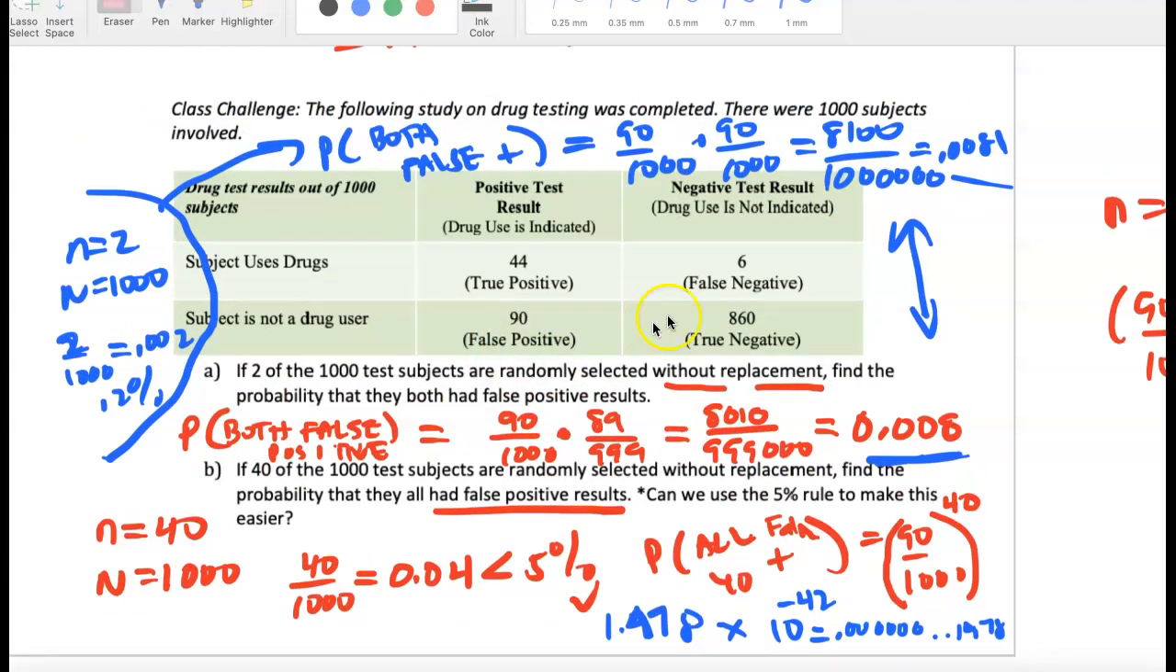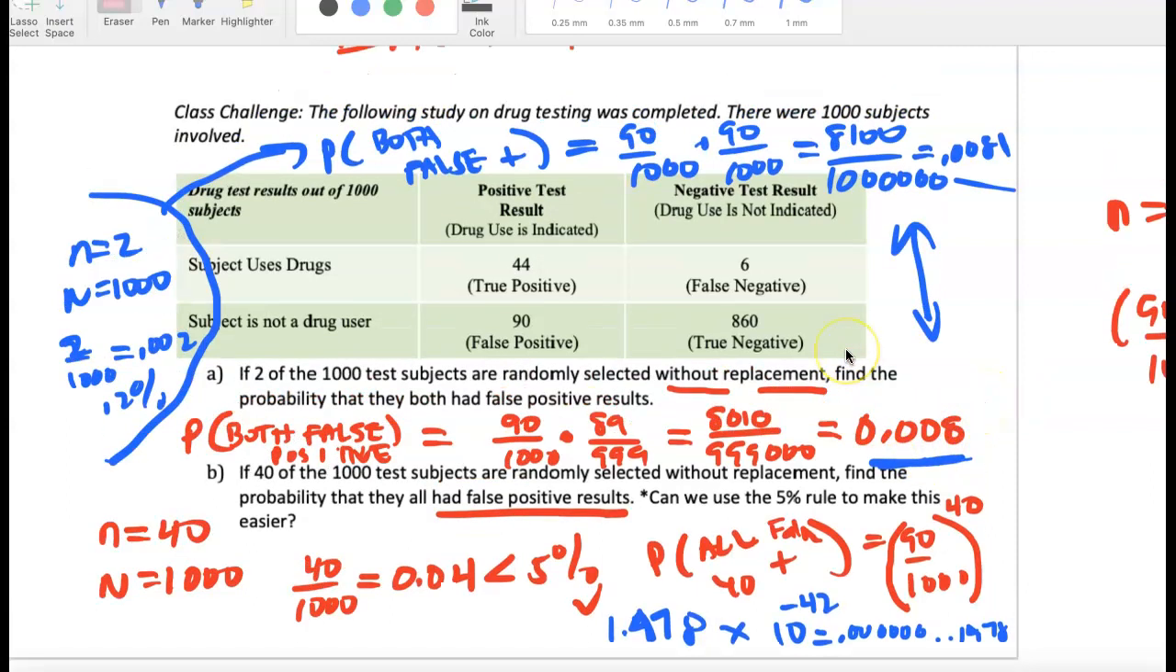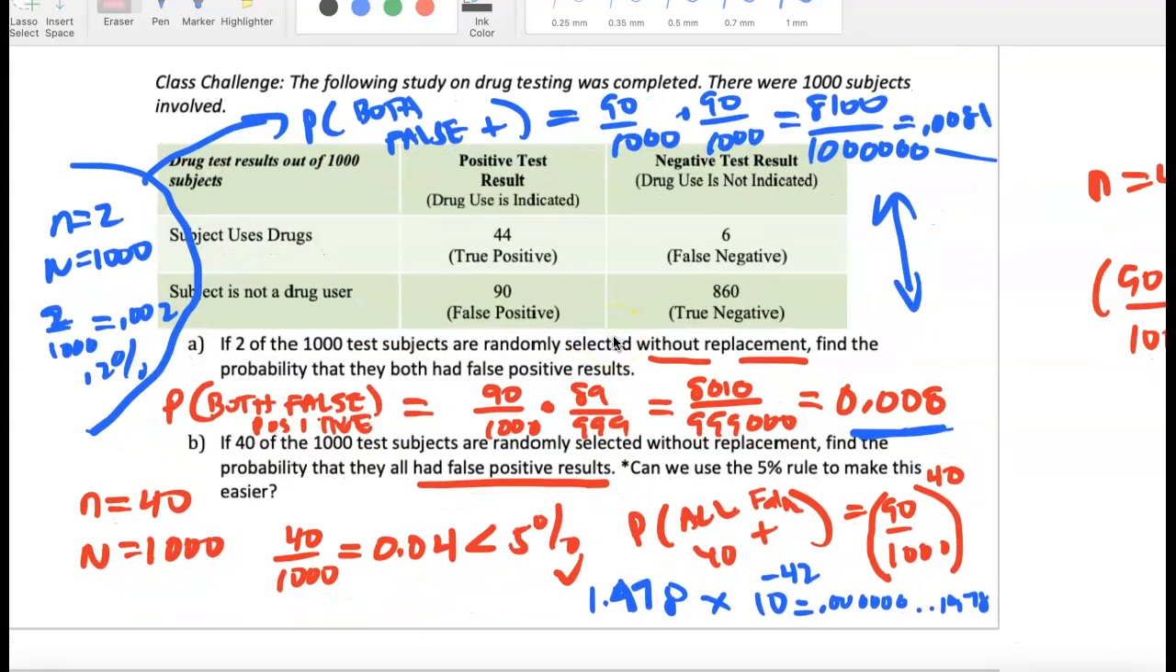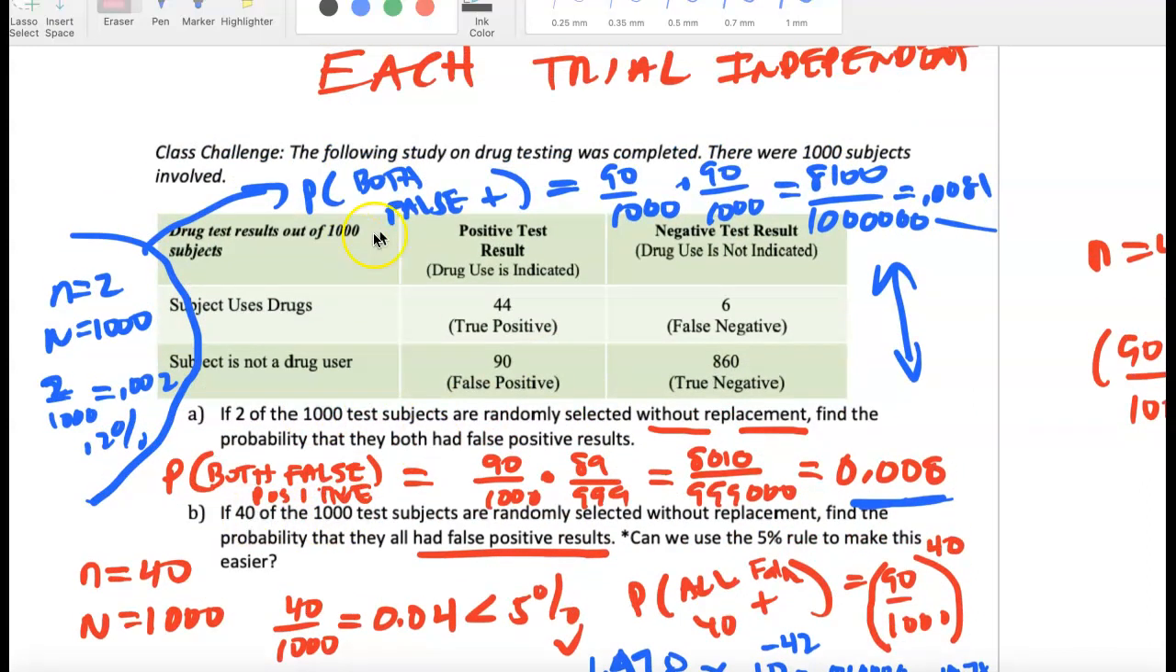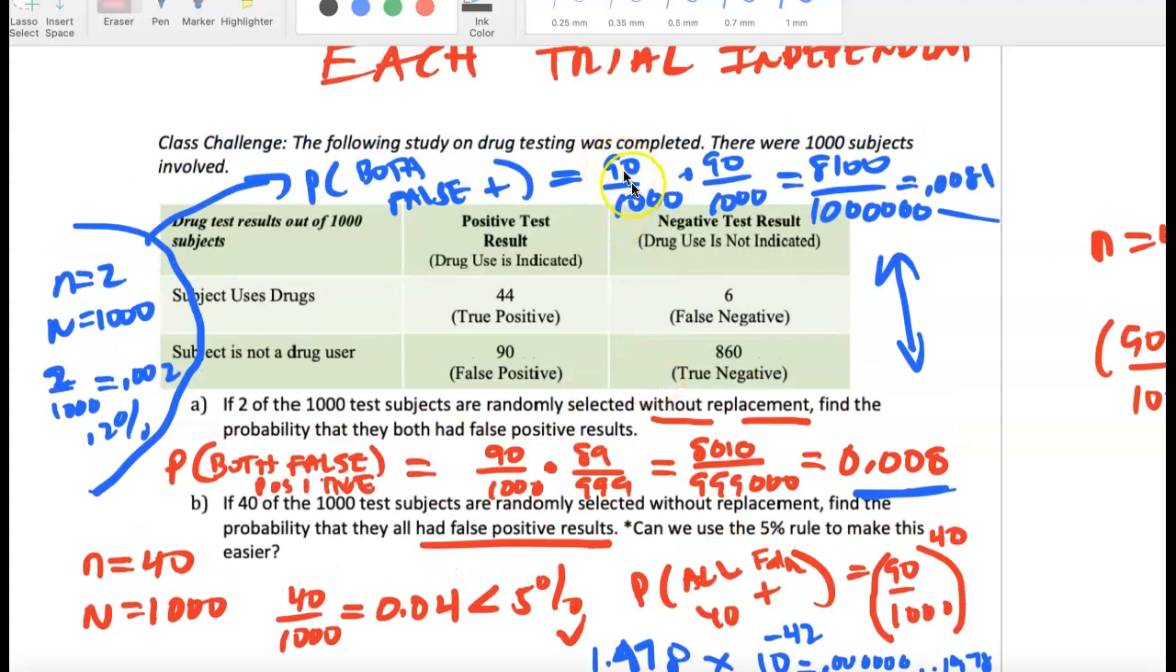In this class challenge, it may be hard. You're going to have to pause to see the calculations here. But you'll see in one case, we're doing it without replacement. So you get 90 over 1,000 times 89 over 999 because you're not replacing that person. You get 0.008. Very small chance. Now, if we assume that even though it's without replacement, they're independent, we do 90 out of 1,000 times 90 out of 1,000, and you get 0.0081. It's pretty much the identical answer.